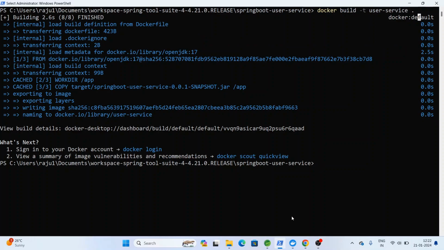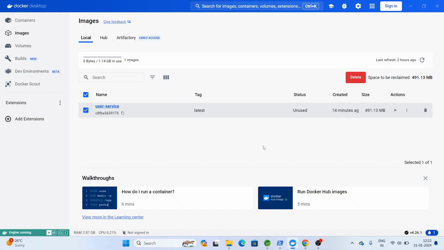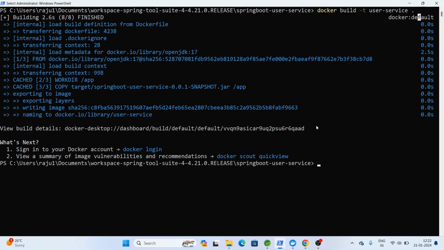So let's go to Docker Desktop. You can see here the image user service which we have given. Now we have to run the service in a Docker container.